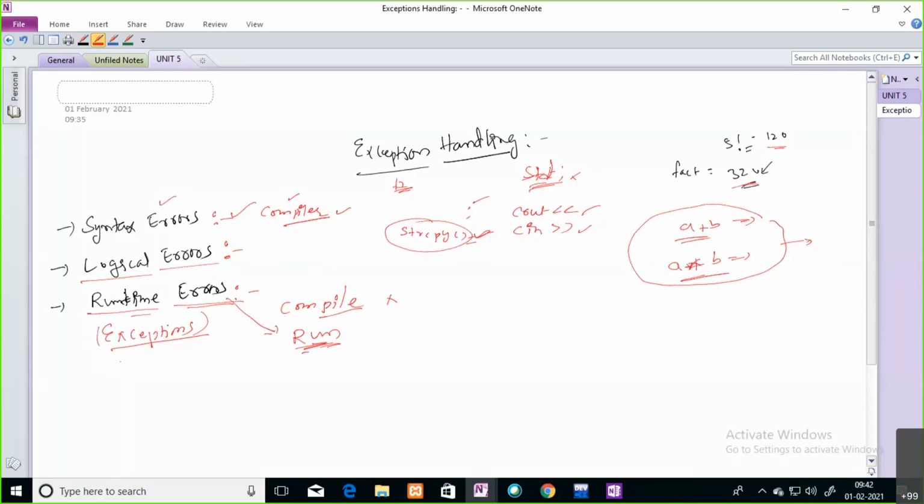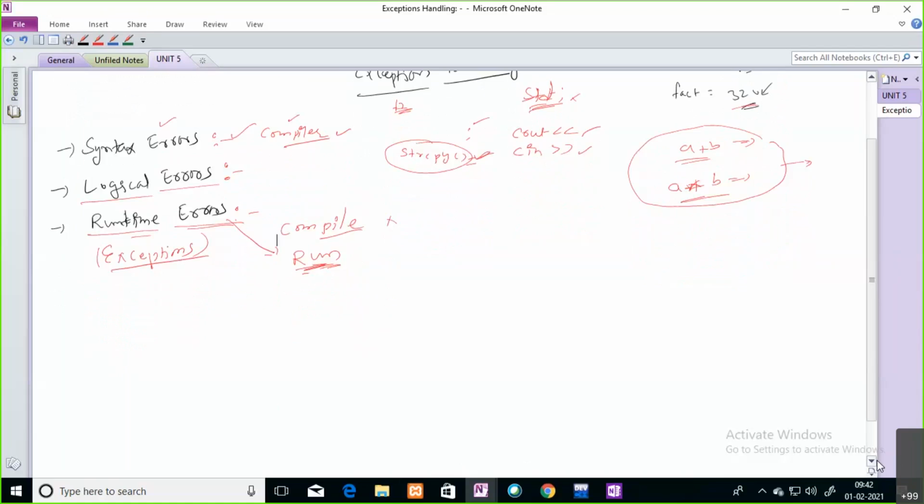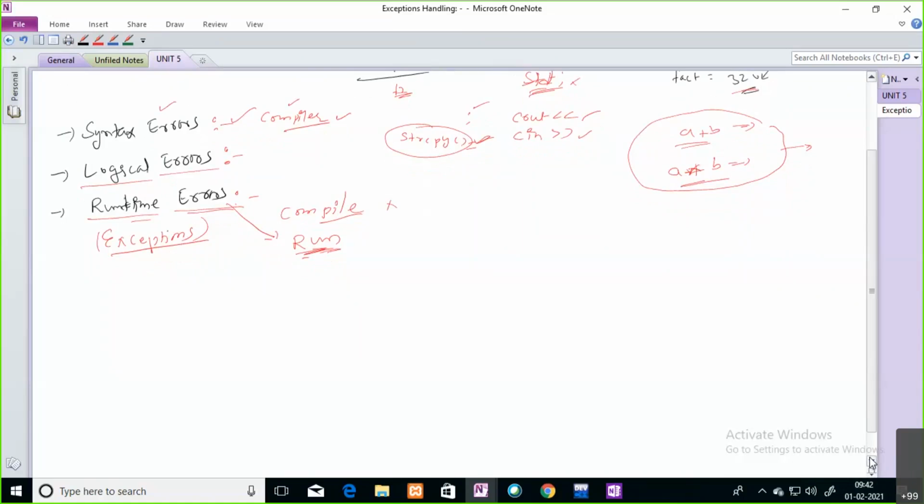Here exception is an event. What is an exception? Exception is an event which can occur at the time of running your code and which is going to disturb your program execution. For example, you have some lines, first line, second line, third line, fourth line, fifth line, like that. You have 100 lines of code in your main function.